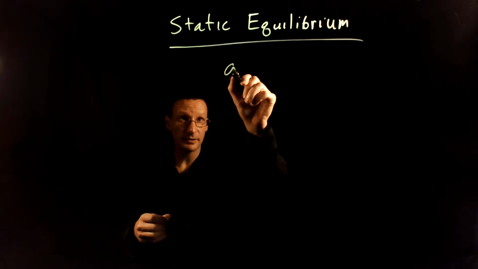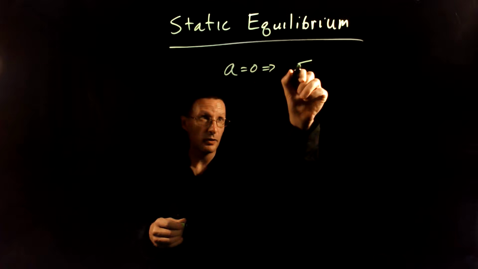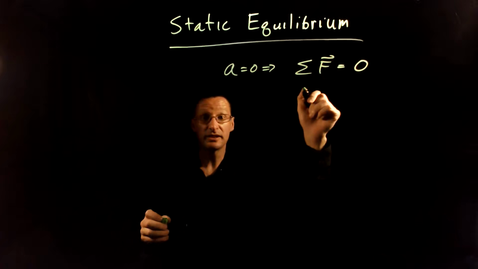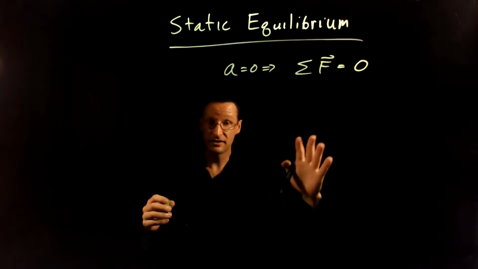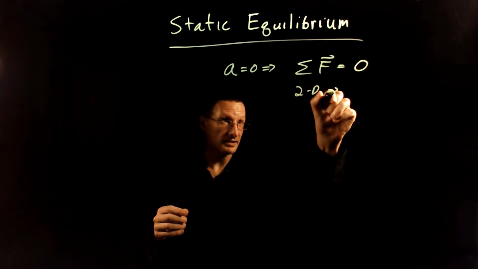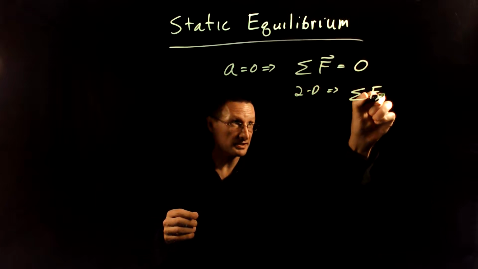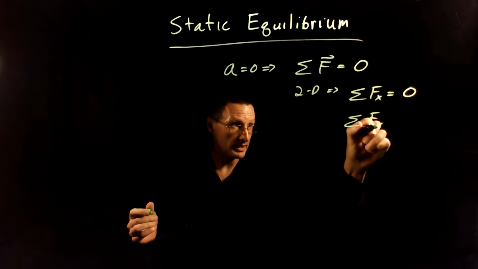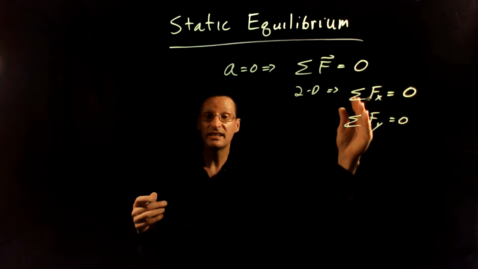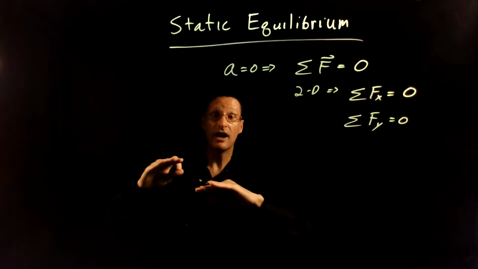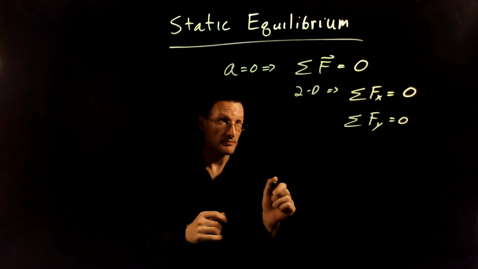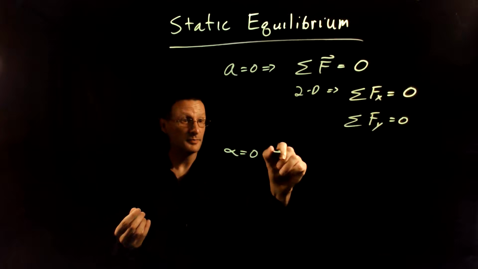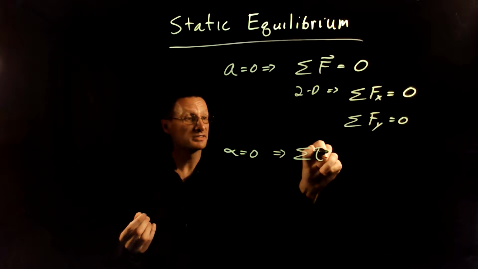Well, if there's no acceleration, that tells you that the total force as a vector is zero. That is, this is actually two equations here, if we think about it in just two dimensions. This is telling you that the sum of the forces in the x direction are zero. The net force in the x direction is zero. And the net force in the y direction is also zero. Now these are independently zero because what happens in those two dimensions are separate. They don't mix. Similarly, the angular acceleration, if that's zero, that's telling you that the total torque must be zero.